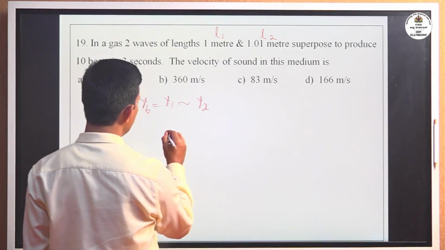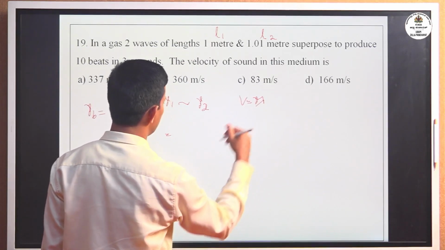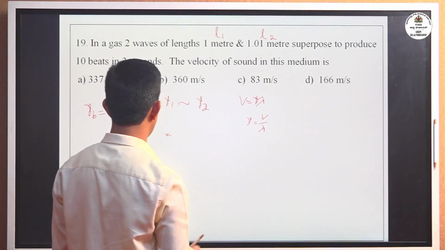Now nu in terms of velocity: we know that v equals nu times lambda, or nu equals velocity divided by lambda.